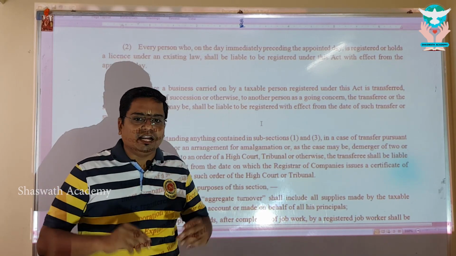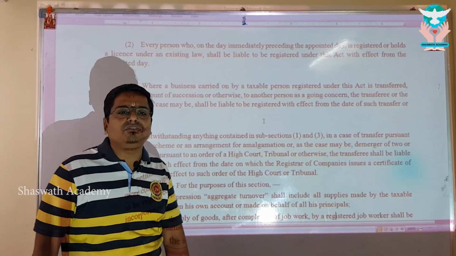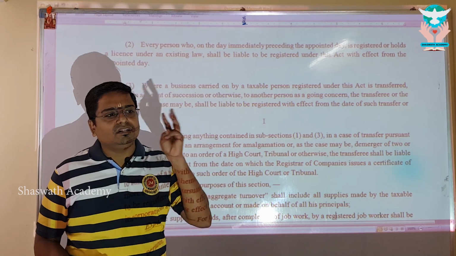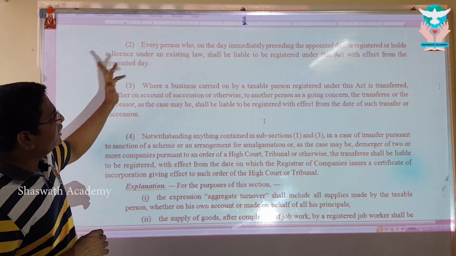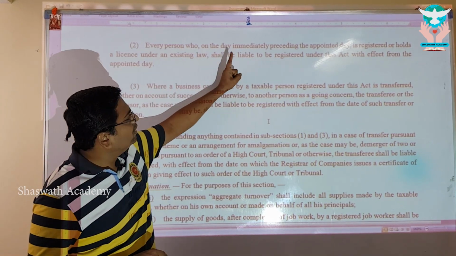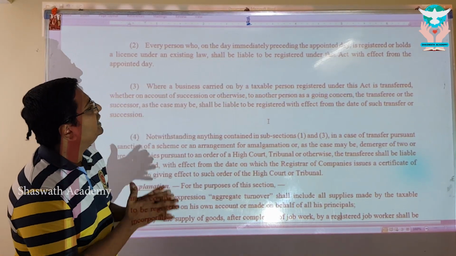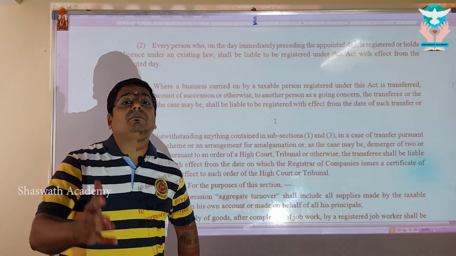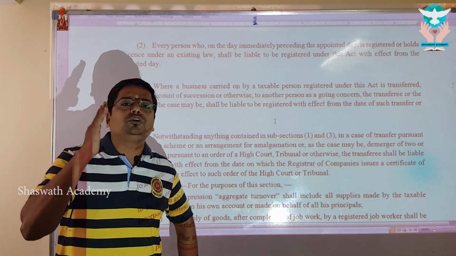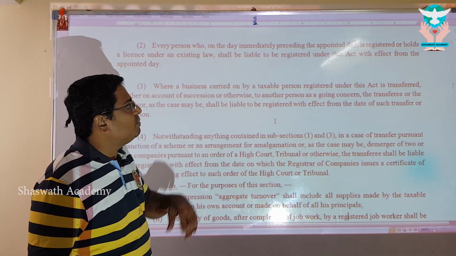After completing that, let's get into subsections 2, 3, 4. What are the other conditions laid down? There are three more subsections to go, of which first is subsection 2. Every person who on the day immediately preceding the appointed date, meaning the day on which the GST Act has come into effect, which is 1st July 2017, that's the appointed day.